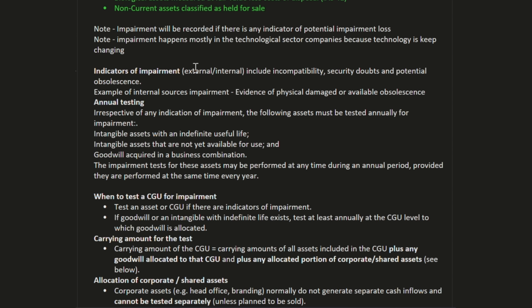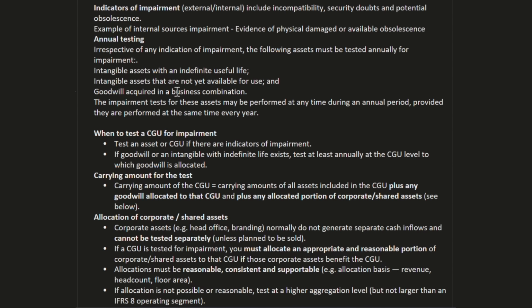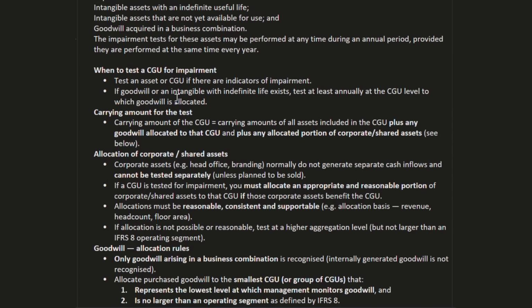When to test a CGU for impairment? CGUs are the smallest cash generating units, as you all know. Test an asset or CGU if there are indicators of impairment. If goodwill or intangibles with indefinite life exist, test at least annually at the CGU level to which goodwill is allocated.